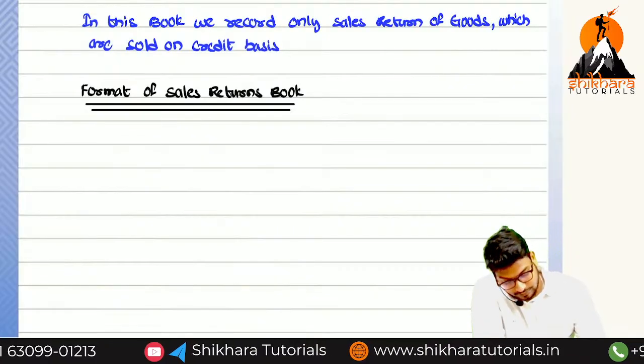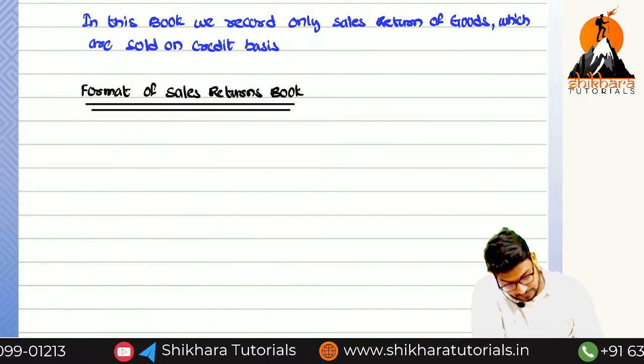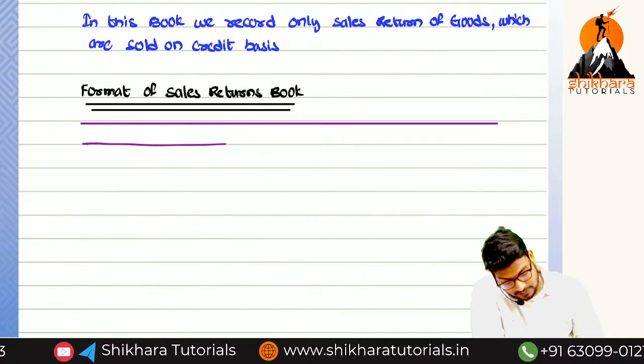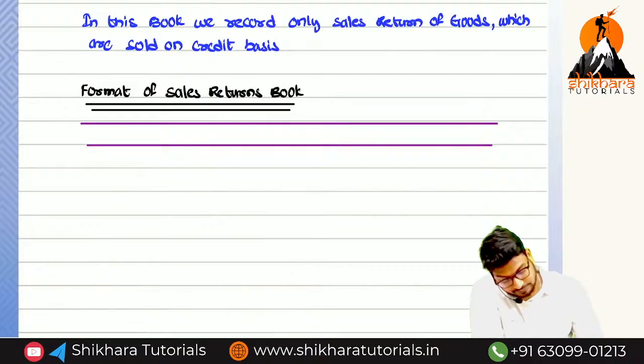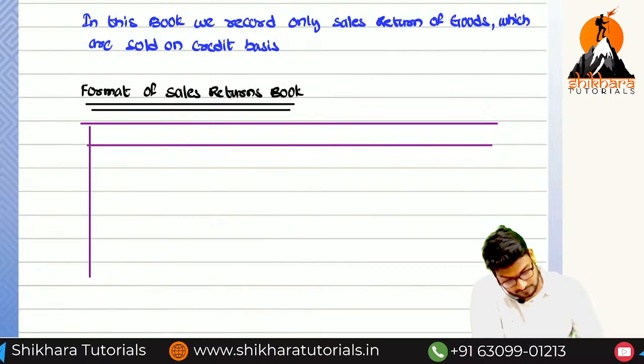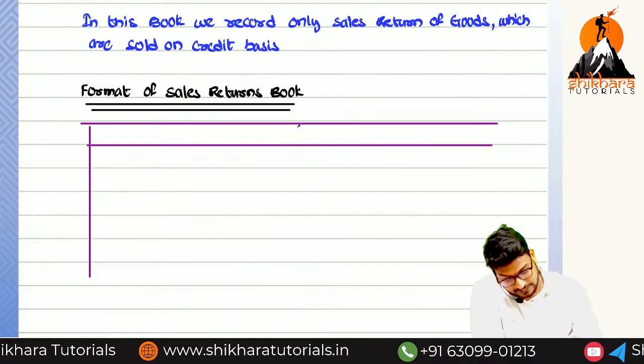How many columns will be there? 4 columns: particulars, credit note number,